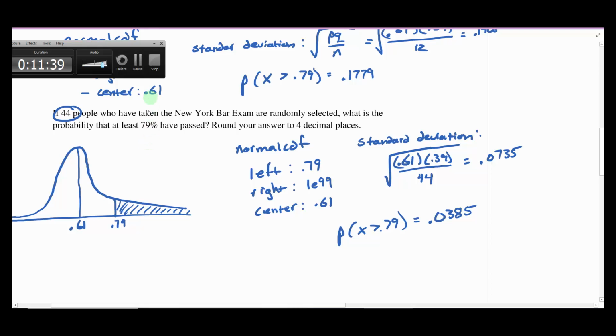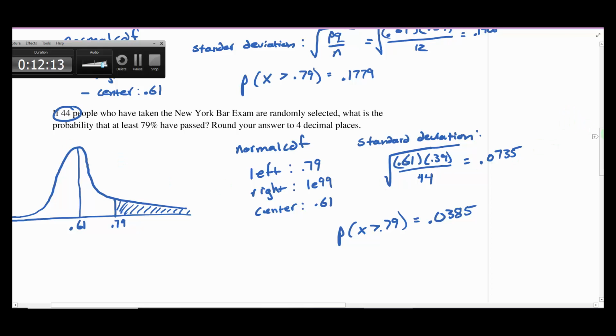All right, so the reason that probability got smaller, again, was because we increased the sample size, which concentrated the data more around the middle. So moving more of the data from the tail towards the middle means this area in the tail is much smaller than it was in the previous problem. All right, so there's some conceptual things to understand there about what's happening to the shape of our distribution, and that kind of explains why the probability changed the way it did simply by increasing the sample size. All right, so there's a lot of connections happening there.